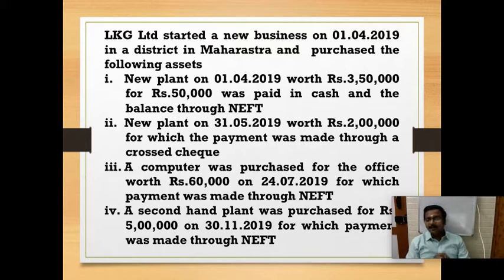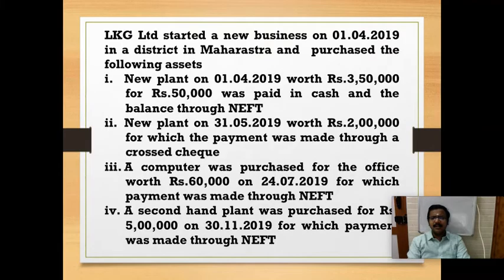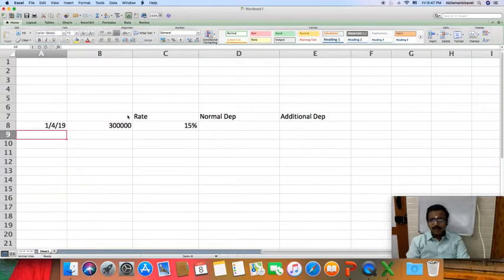And next, another plant was purchased on 31/5/2019 worth 2 lakh, for which payment was made by a crossed cheque. Our condition is it should be through an account payee cheque or online payment like NEFT. Since it is made through a crossed cheque, this also does not form part of the cost of asset. We cannot claim depreciation on this entire 2 lakhs. It does not form part of our block of assets.